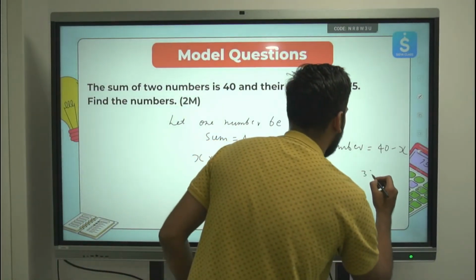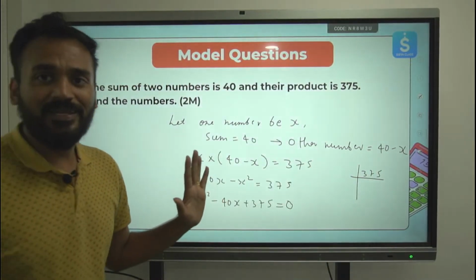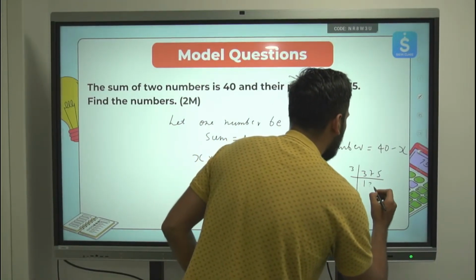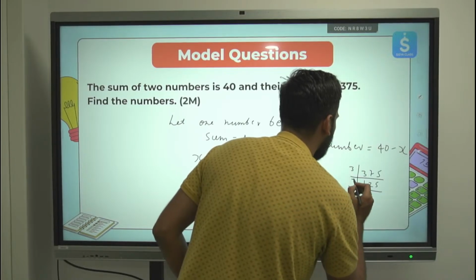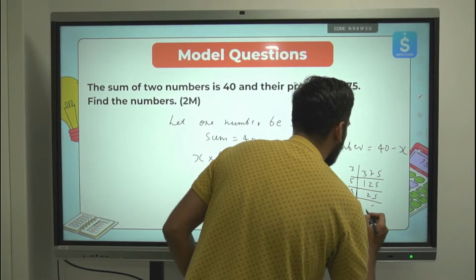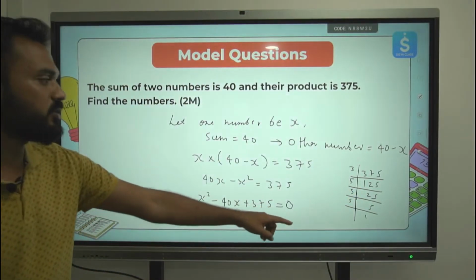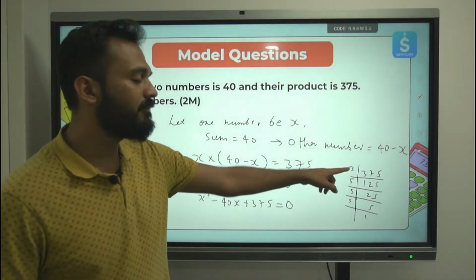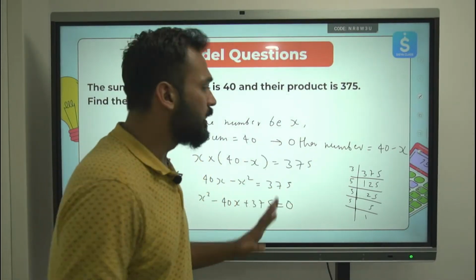So 375, if I prime factorize, it is divisible by 3. Let's divide it by 3. 3 1 times, 3 2 times, 3 5 times. Now it will go by 5. 5 25 times, 5 5 times, and finally 5 1 times. Clear? So this is the prime factorization of 375. If you carefully look, 5 5 times 25 and 15. 25 into 15 will also give me 375.